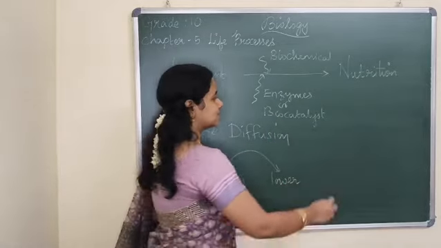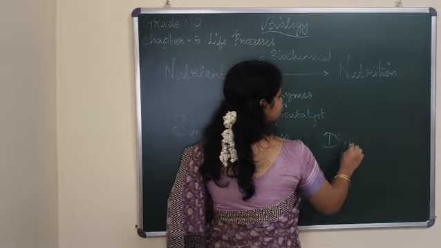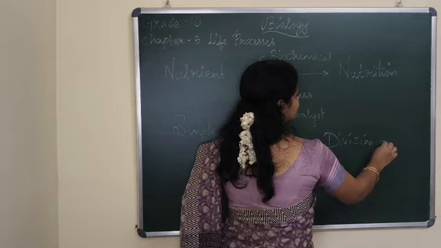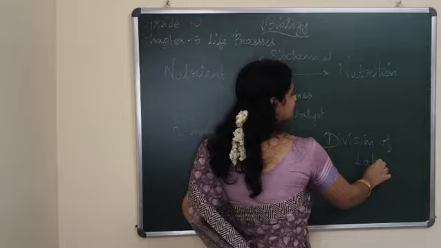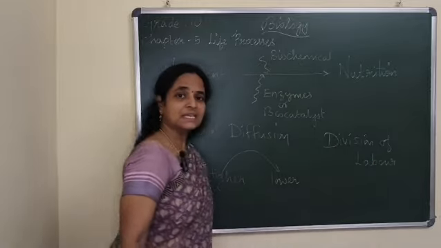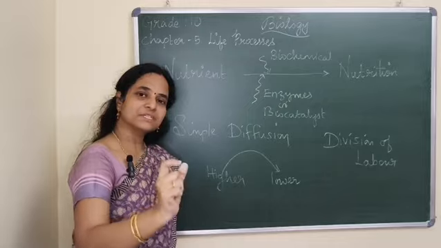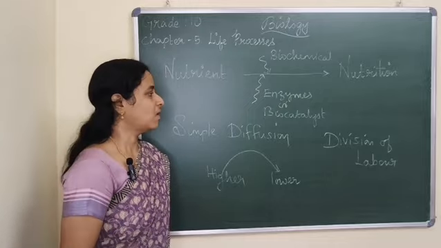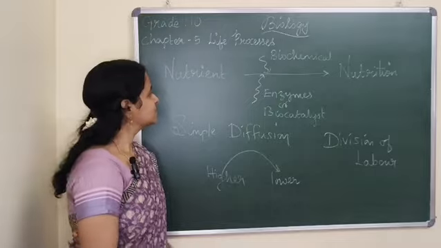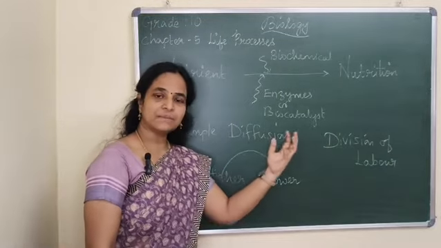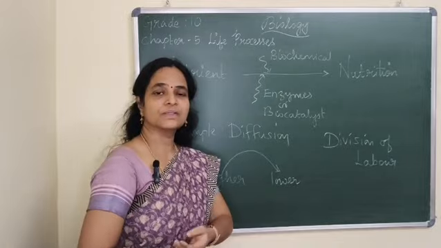So you call that as division of labor, which means each and every function is performed by specialized cells, organs and organ systems.